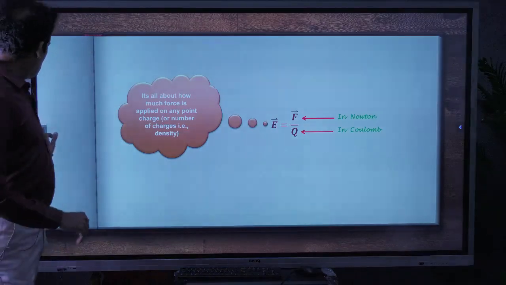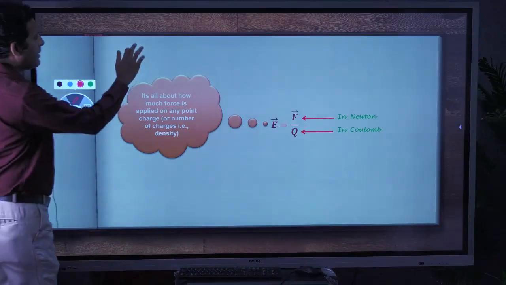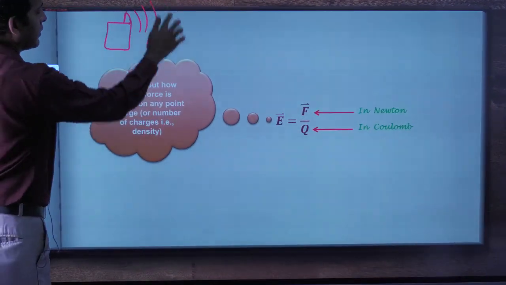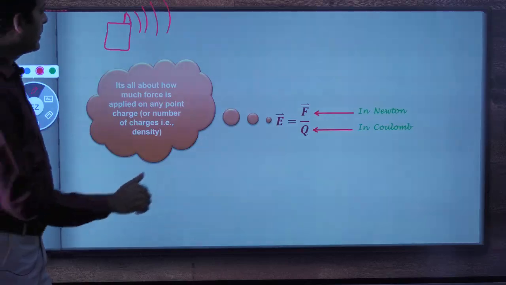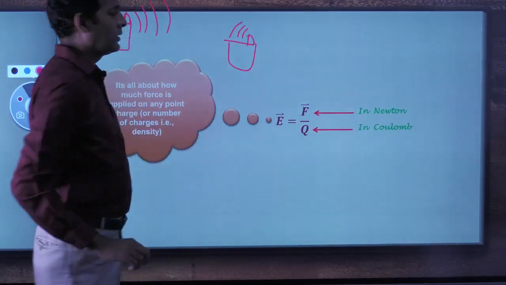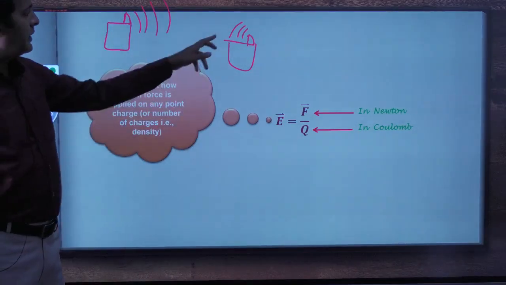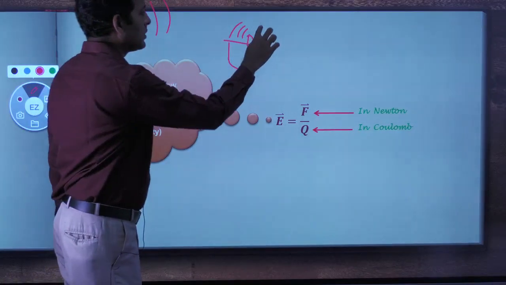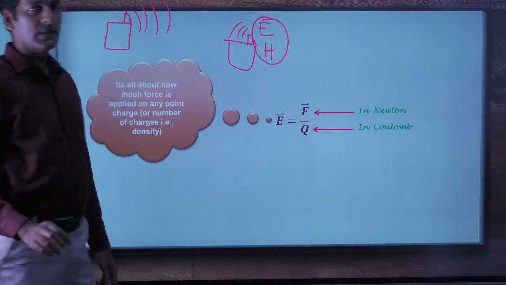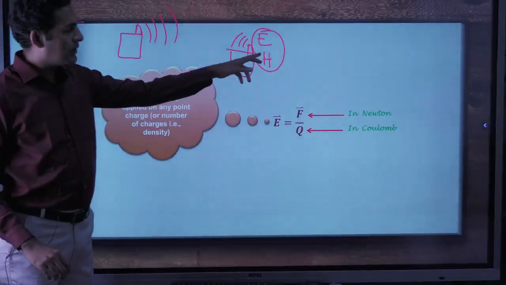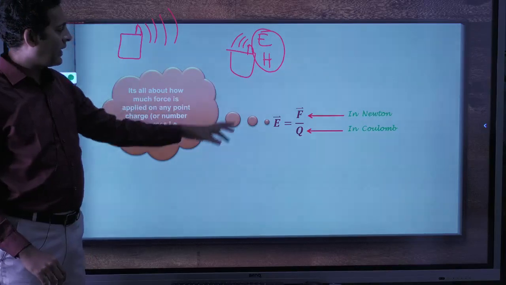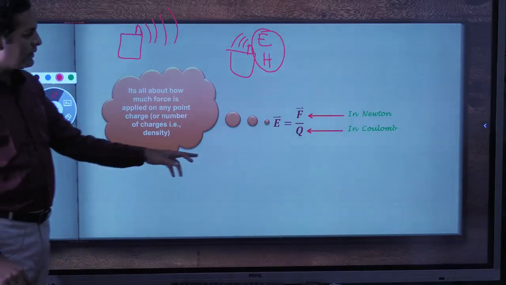Now if you take the example of a mobile phone, sometimes we get more signal if we are closer to the antenna. Sometimes we say the signal is weak, we get fewer signal lines. What does that represent? It represents that the strength values of electric and magnetic fields are less. Now this count of electric and magnetic field is defined in this relation.